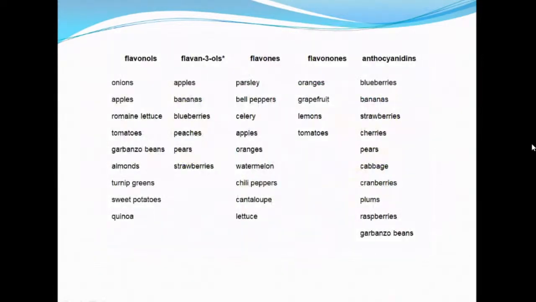Again, the different types of flavonoids: flavonols, flavones, flavanones, and anthocyanin. And these are the sources. For flavonols: onion, apple, and tomatoes. And flavan-3-ols, again apple, banana. And flavones, that is parsley and apples, oranges. And flavanones: oranges, grapefruits, lemon, tomato. Anthocyanin: blueberries, bananas, and strawberries.